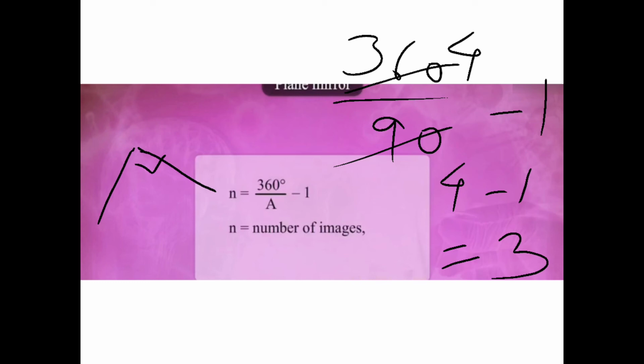So like that you can take 60 degree, 45 degree and 30 degree. Today it is the homework that you substitute different values in this as given in the table and try to find out the number of images, and tomorrow we are going to perform the experiment and check it.